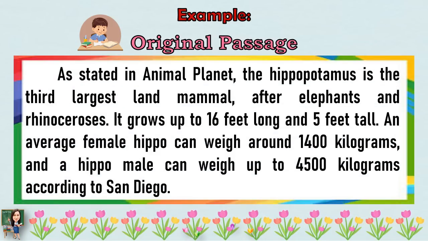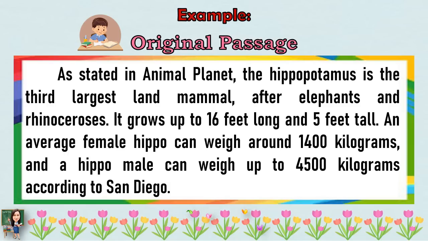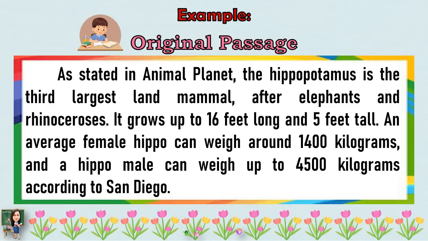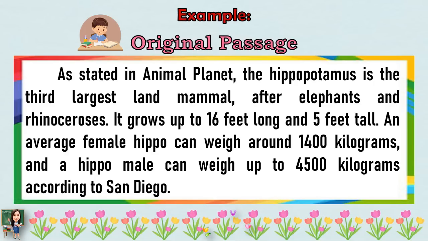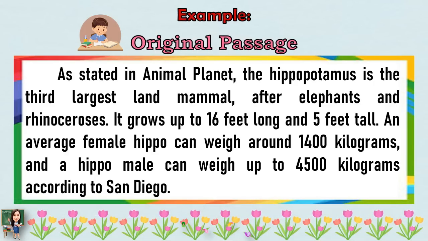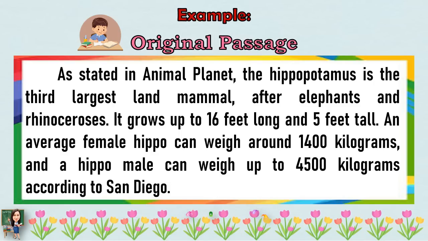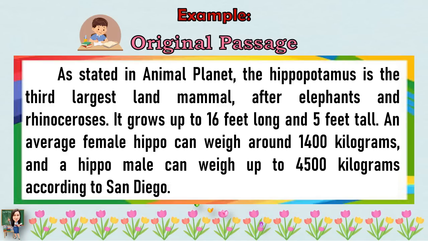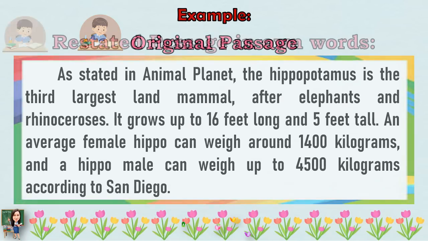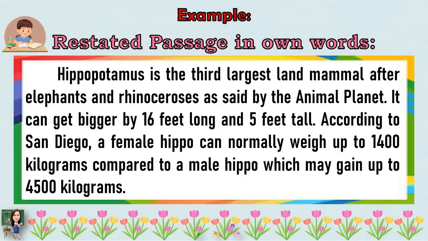This text is an example of an original passage. As stated in Animal Planet, the hippopotamus is the third largest land mammal after elephants and rhinoceroses. It grows up to 16 feet long and 5 feet tall. An average female hippo can weigh around 1,400 kilograms, and a male hippo can weigh up to 4,500 kilograms according to San Diego. And here is a restated passage in own words.